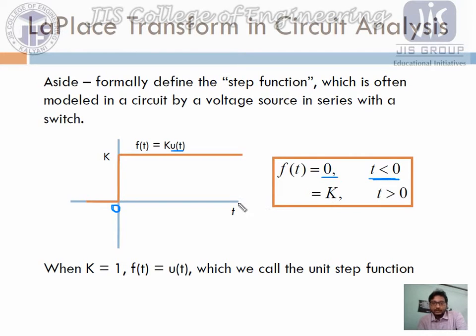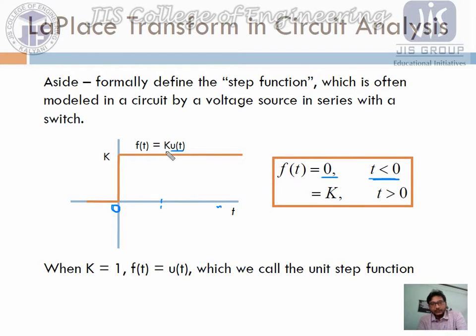Whatever the values are up to t, the function gives us the value k. This function always provides the value k. So we can write this function as f of t equals k times u of t, where u of t is the step function, and the step function has a value of k.